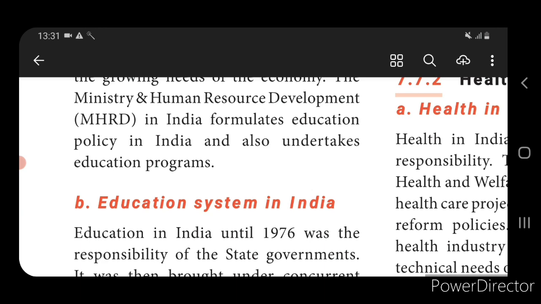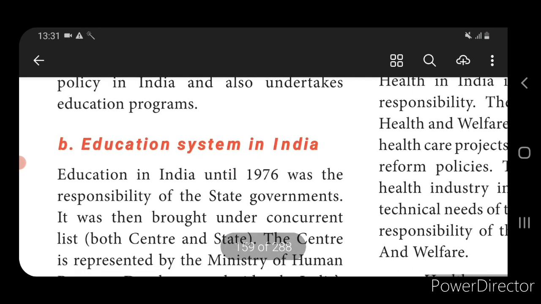Next, we come to know about the education system in India. In 1976, each state took responsibility for the development of education. Both the central government as well as the states have given importance to the development of education.